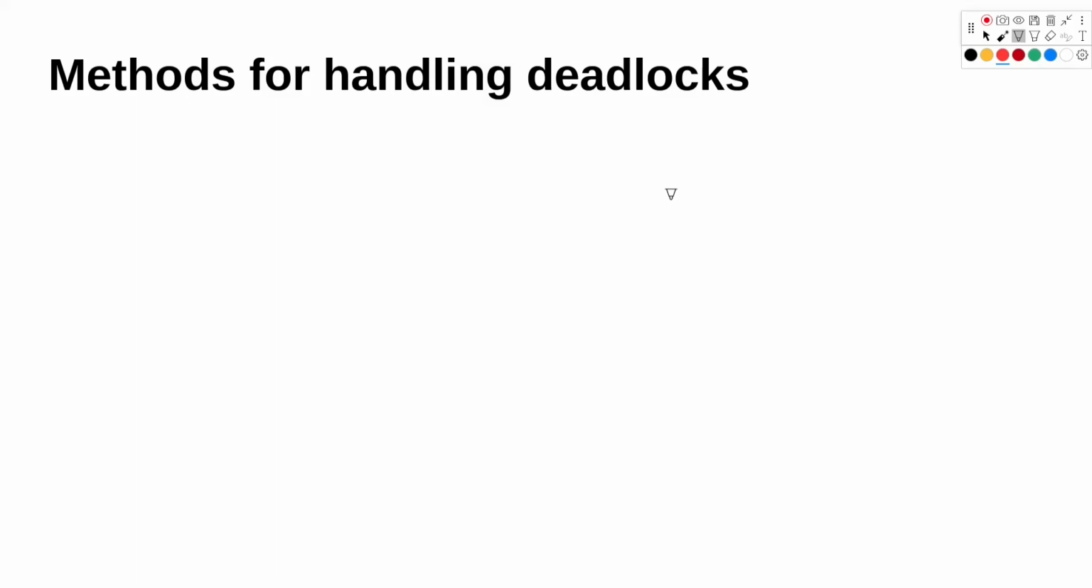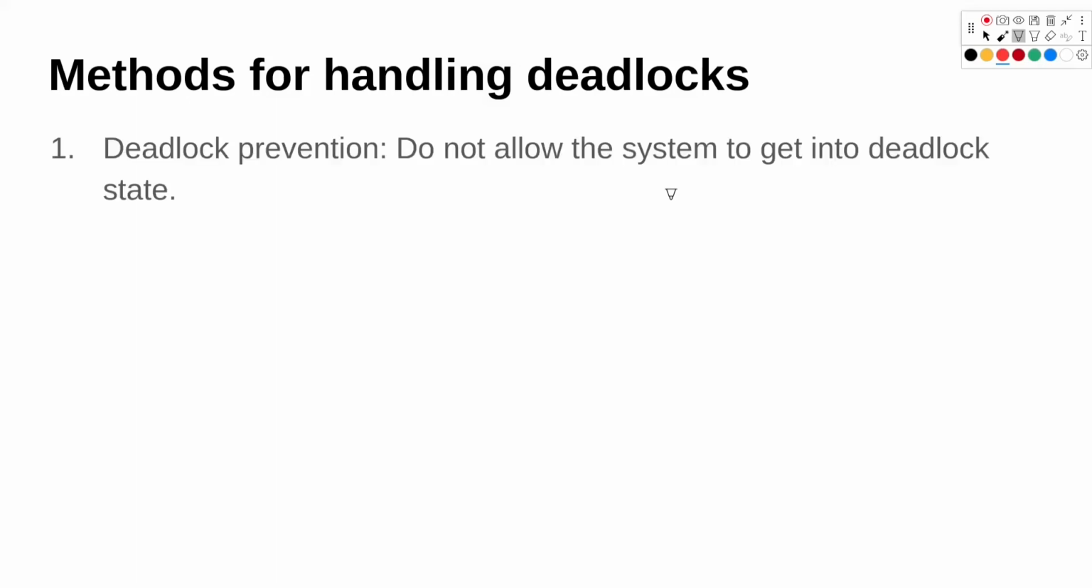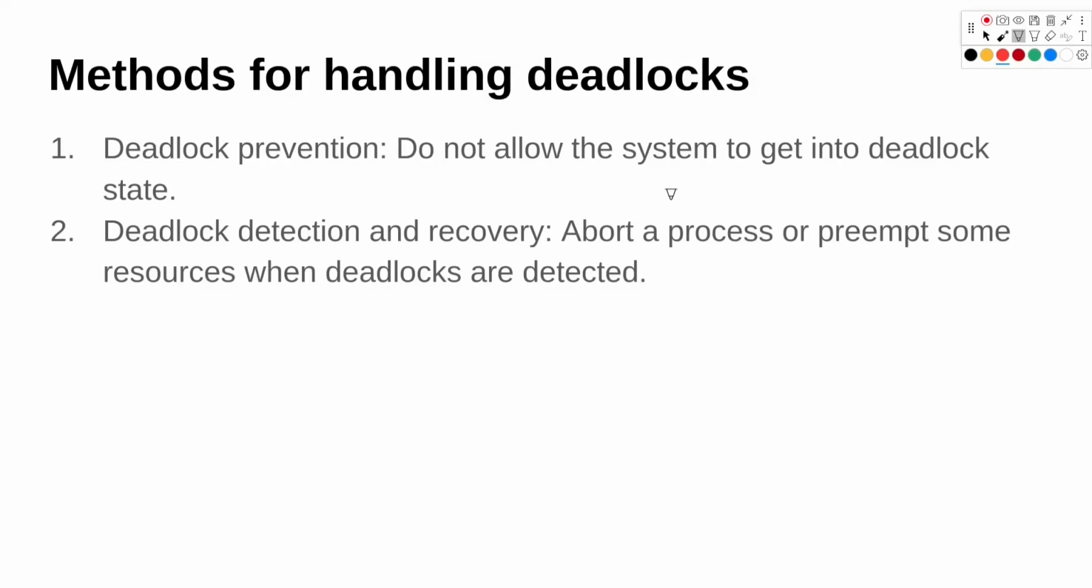Now we will see some methods for how we can handle deadlock. First type of method is prevention from deadlock. In this approach, we do not allow the system to get into the deadlock state. Second type of method is deadlock detection and recovery, or preempting some resource when the system has a deadlock. We have some deadlock detection algorithms which can detect if we have a deadlock or not, and based on that we can preempt some of the resources. So let's look at the deadlock prevention strategy first.